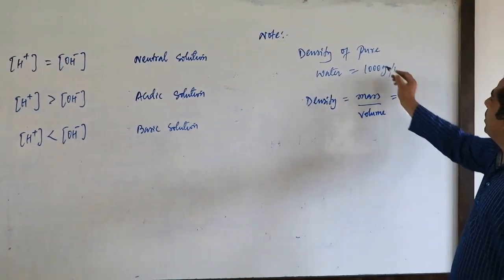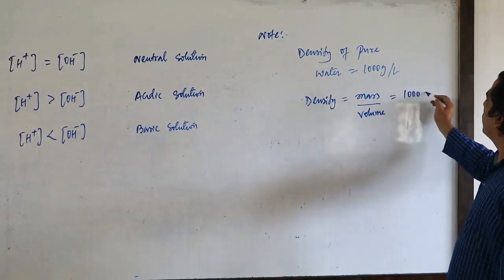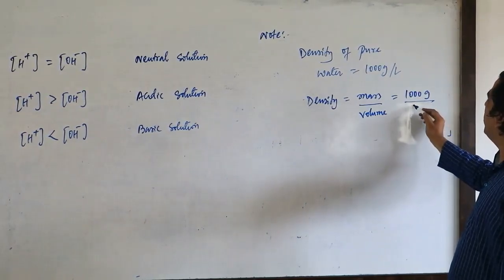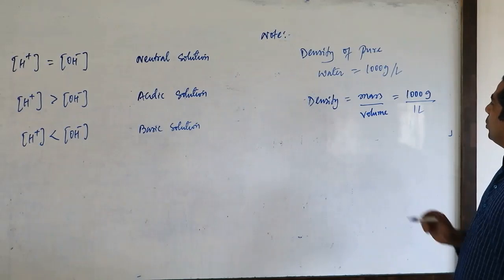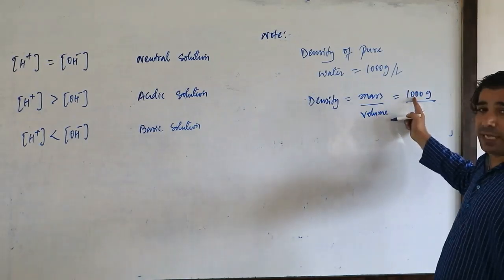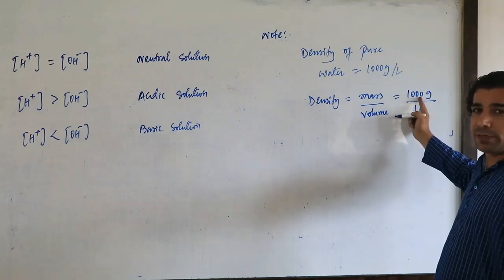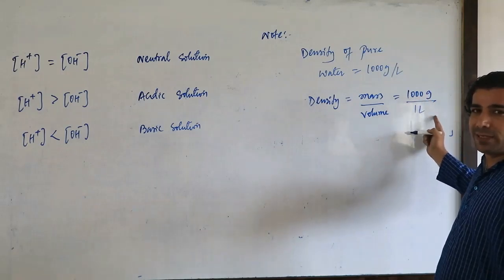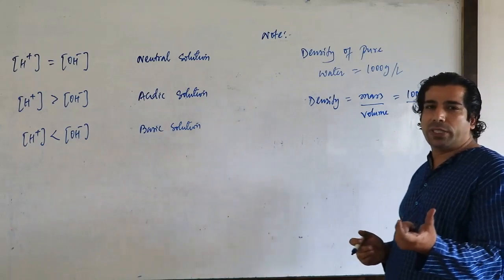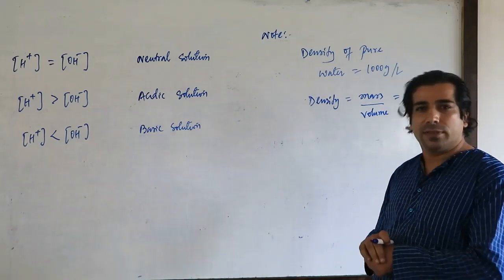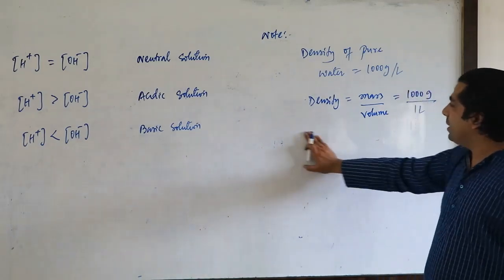So what is the mass here? 1000 grams is the mass per liter, so that is 1 liter. So I got the mass of water, that is 1000 grams. So 1000 grams of water is present in 1 liter, or we can say that 1 liter of water is equal to 1000 grams.